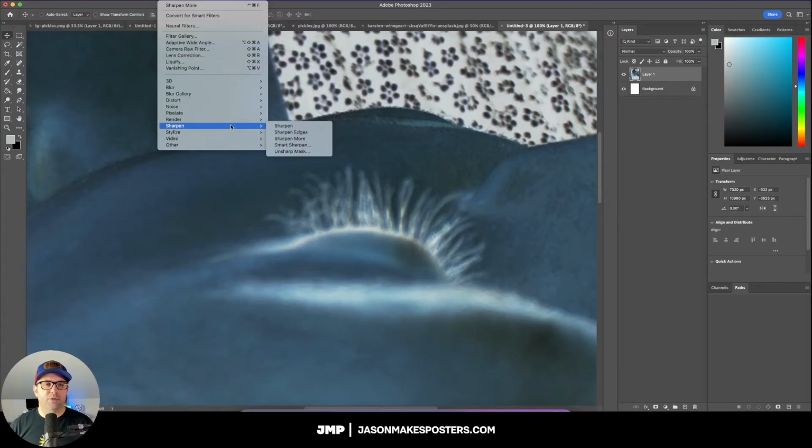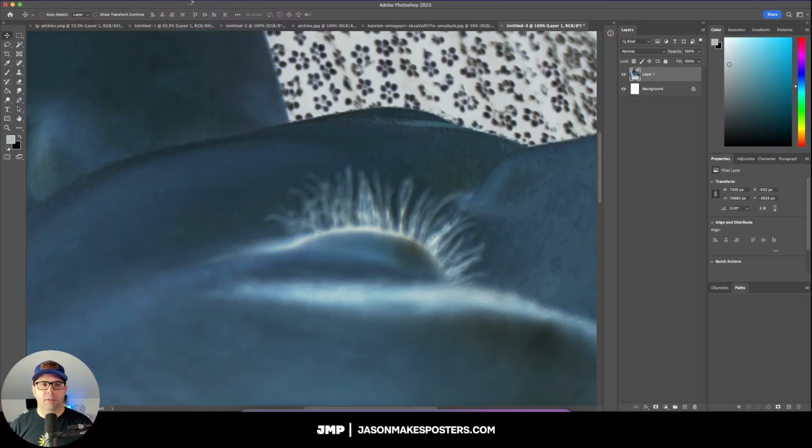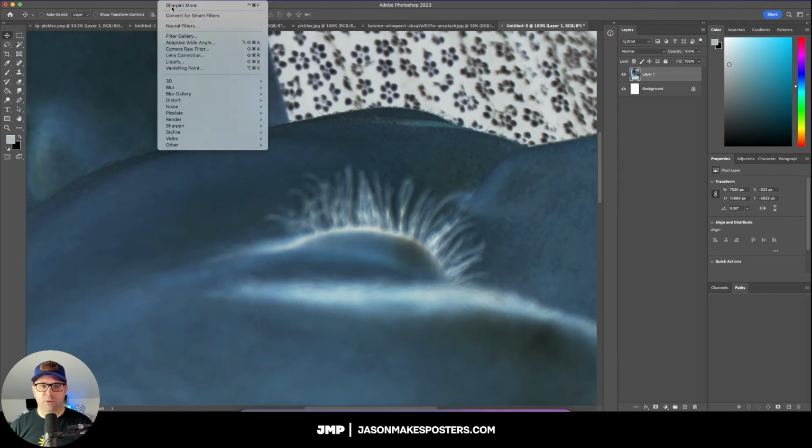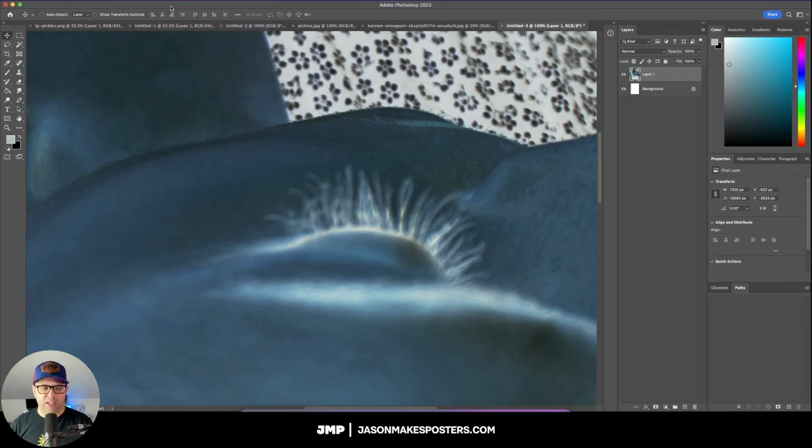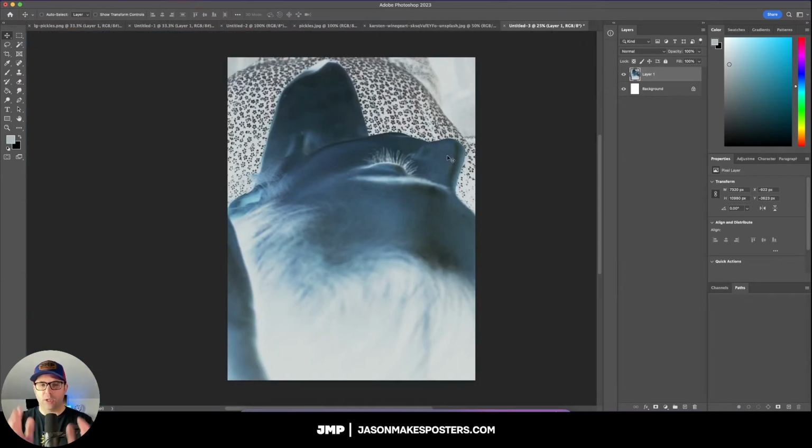So I'm going to go up here to Filter, Sharpen, and Sharpen More. And I'm just going to do that probably 2 or 3 times or so just to give it more of a jagged look. Okay, so that looks good. We've got that texture going on there that really matches the album cover itself. So when you look at this as a whole, it's obvious that you're looking at a woman lying down, but it's still abstract enough to where it's kind of causing you a little bit of confusion.